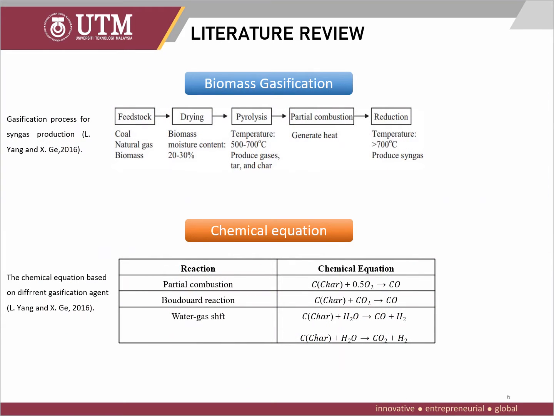What is shown here is the general step to produce syngas from feedstock such as coal, natural gas, and biomass. The first step is the drying process of the sample, and the samples will then undergo the pyrolysis process at a temperature range of 500 to 700 degrees Celsius.